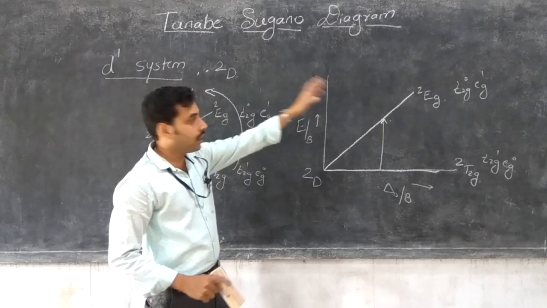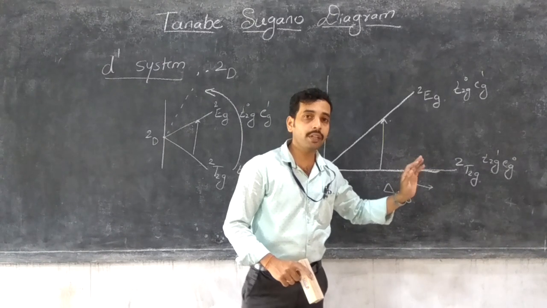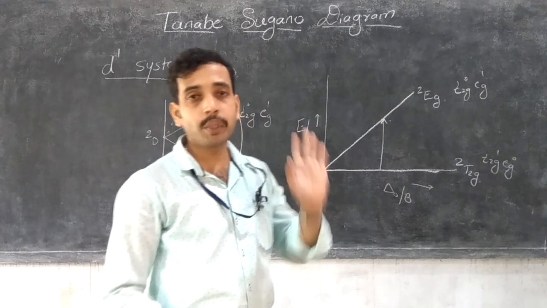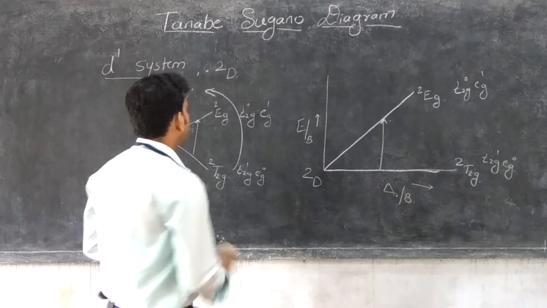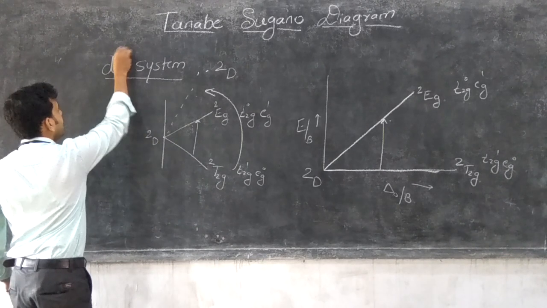And I just explained the D1 to D9 systems and their spectroscopic terms. D1 and D9 systems have the same spectroscopic notation. Clear? That's why, for the D9 case, next we can explain the D9 case.